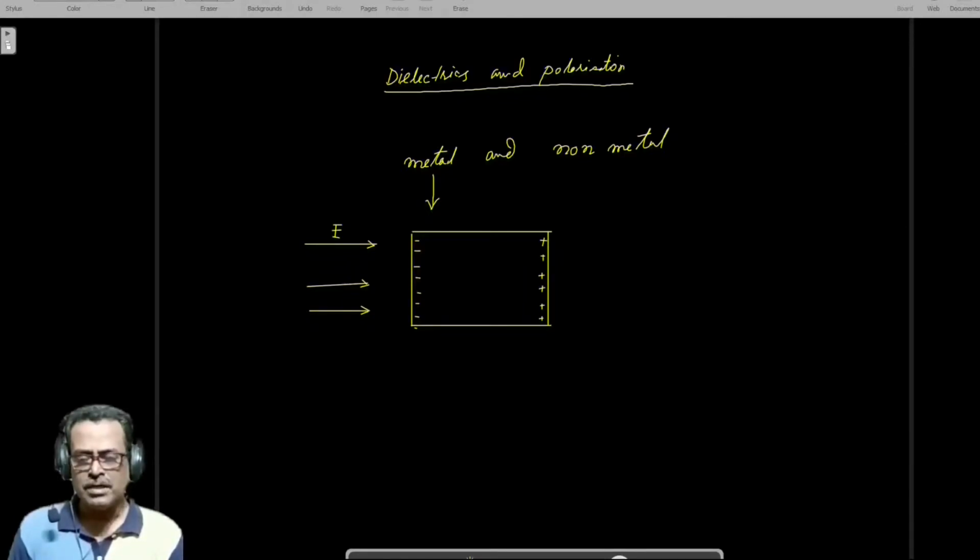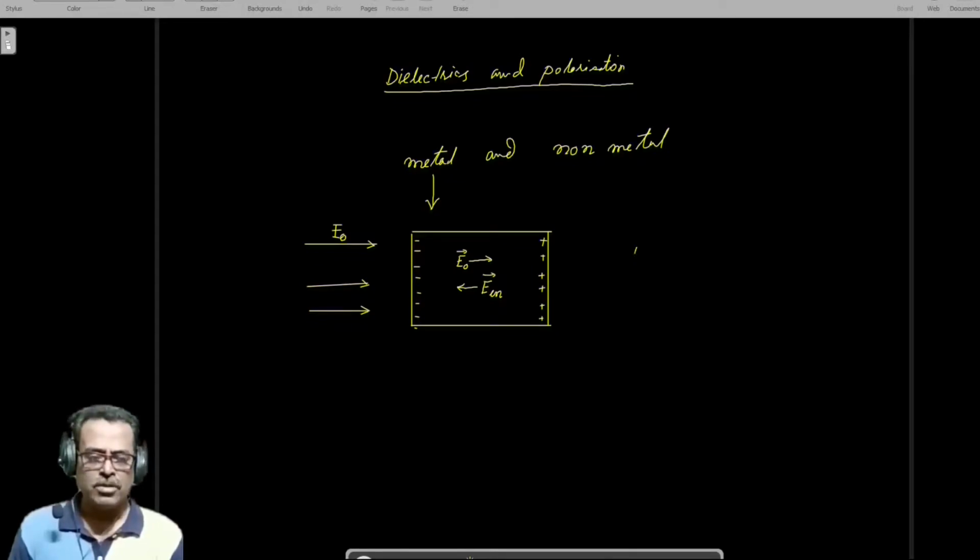Now, inside the metal, suppose the external field is E0, with its direction along this direction, and this is the induced charge. The field due to the induced charge, that is E internal, is along the opposite direction.